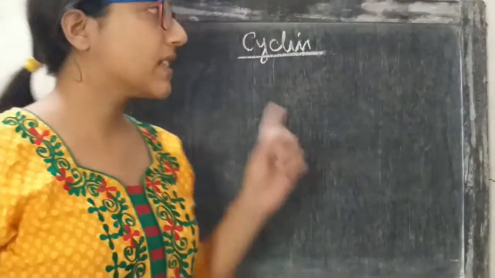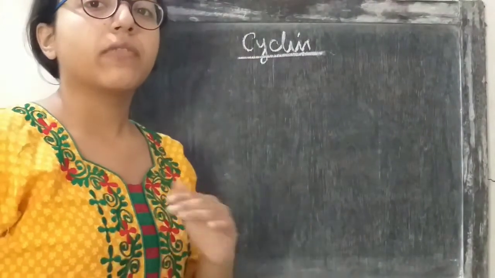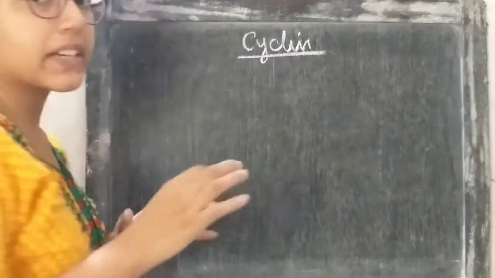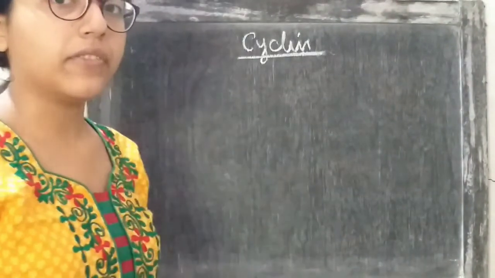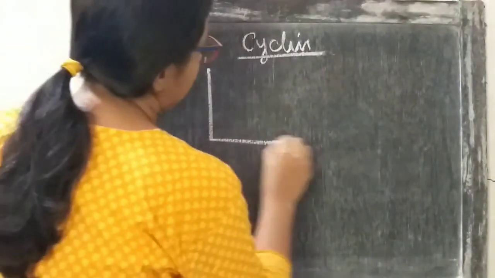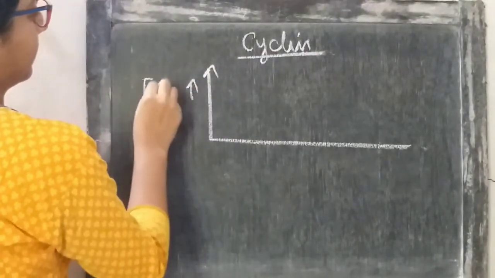Now coming to the protein cyclin. Cyclins are proteins whose concentration fluctuates in a cyclical manner throughout the cell cycle. If we draw a graph of the cell cycle, what will it look like? This is a graph, and this is the concentration of cyclin.